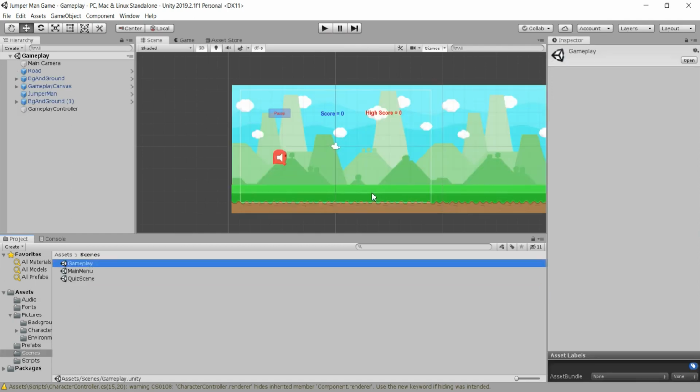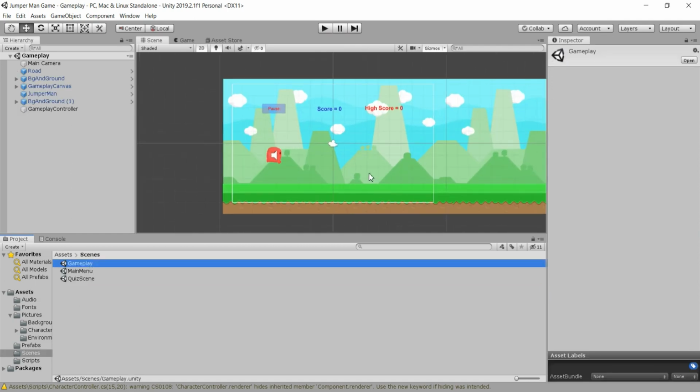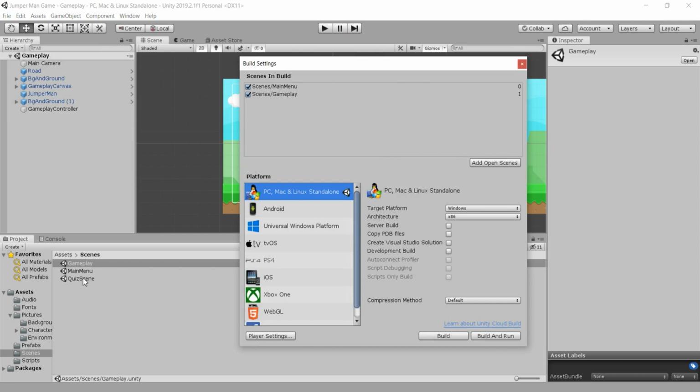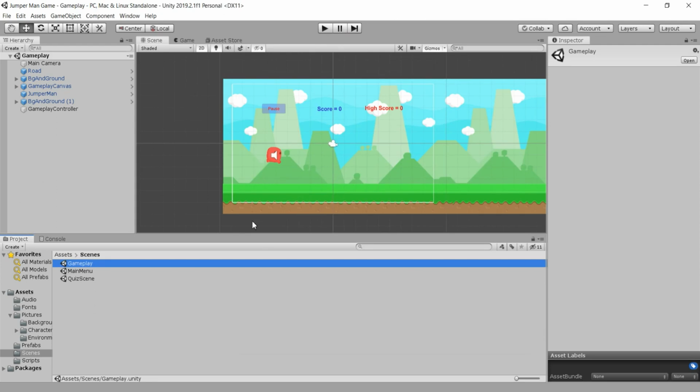I will go here in the gameplay, and as a final test we are going to play our game. But before that, we forgot to import our quiz scene in the build settings. So when we go here in the scenes and drag and drop that scene, we import the quiz scene into the scenes in build, so that we can go to that scene. I mentioned to you at the beginning of this tutorial that we cannot go to scenes which are not imported here in the build settings, and we import every scene that we have in our project, and we can now go from one to another of these scenes, and so on.